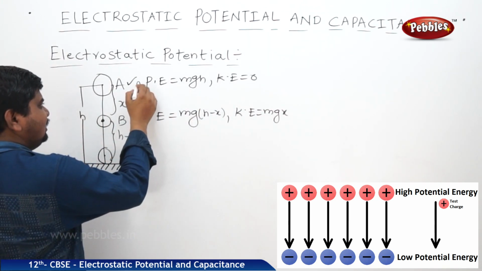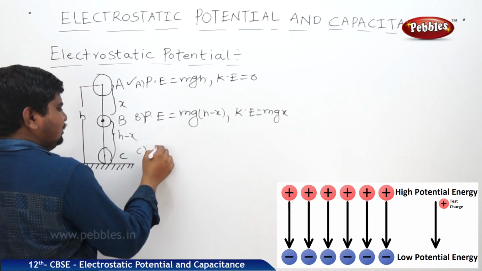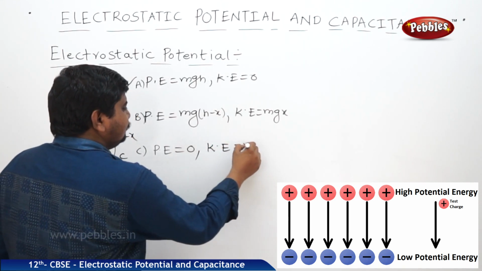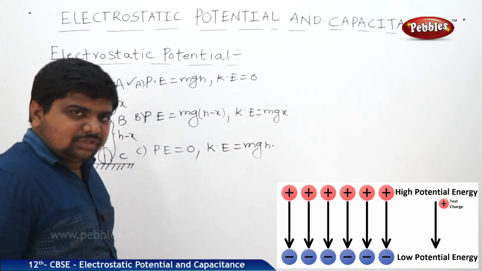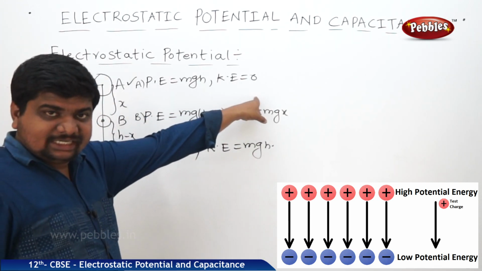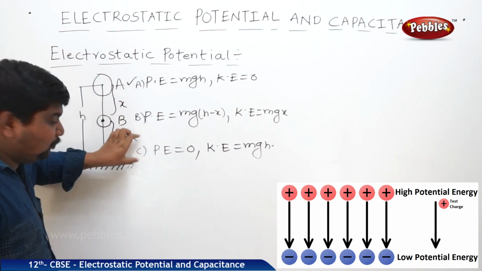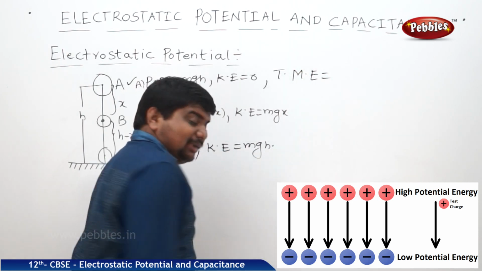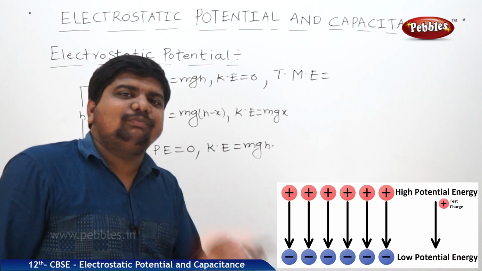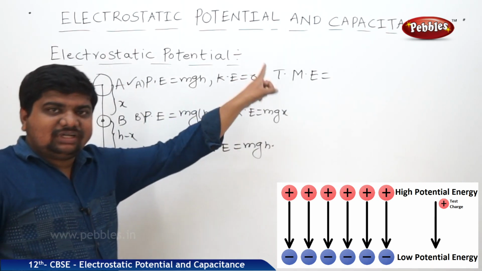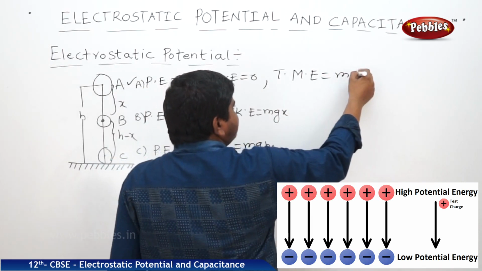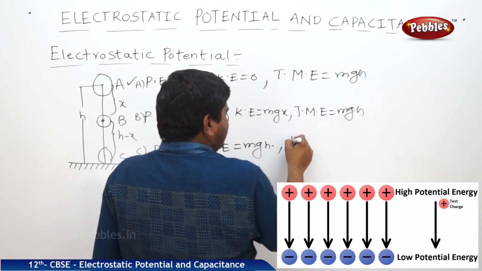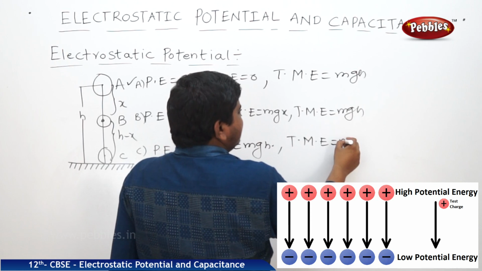At C, PE will be 0 because it is exactly on the ground, and KE we get is mgh. So at each and every point, position A, B, C, the total mechanical energy, TME, is the same. Mechanical energy is nothing but the sum of kinetic and potential energies. At each and every point, total mechanical energy will be mgh.